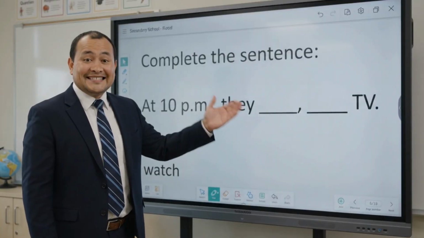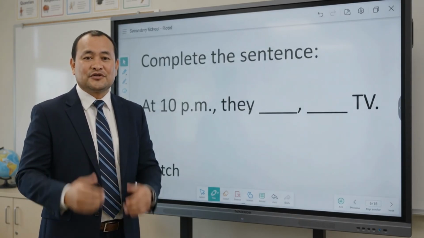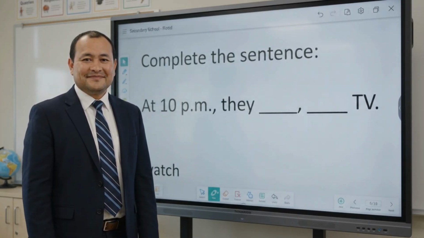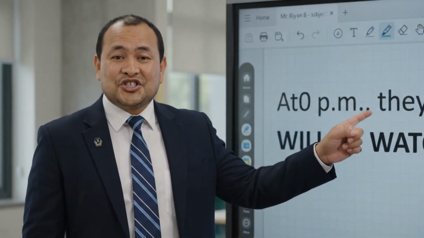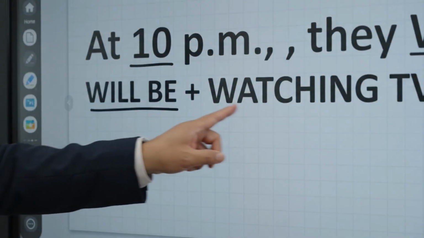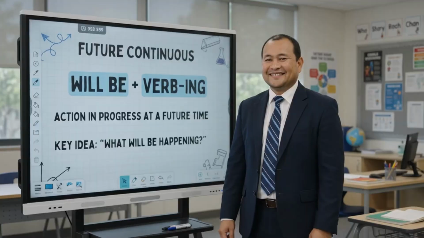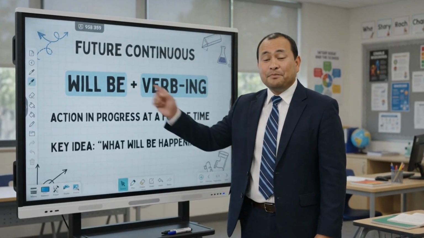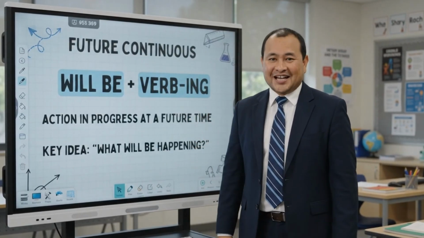Your turn. At 10 p.m., they what? Think about the correct future continuous form. The answer is, they will be watching TV. Will be plus the verb ending in ing. Remember, will be plus verb-ing for an action that will be happening at a future time.